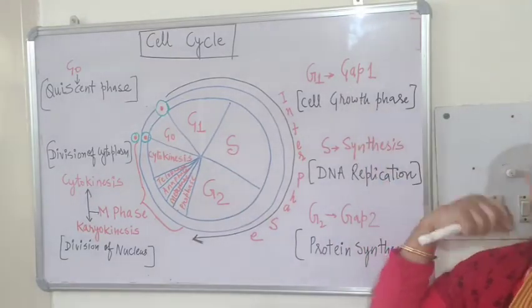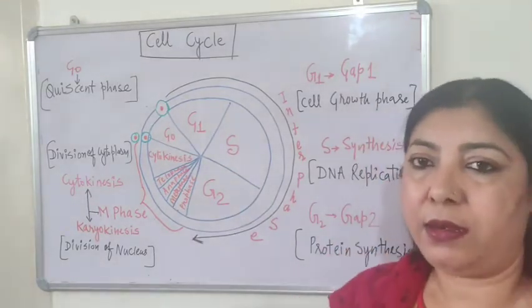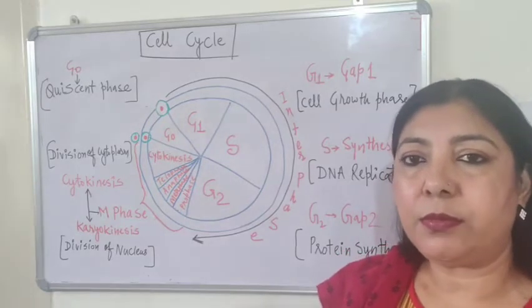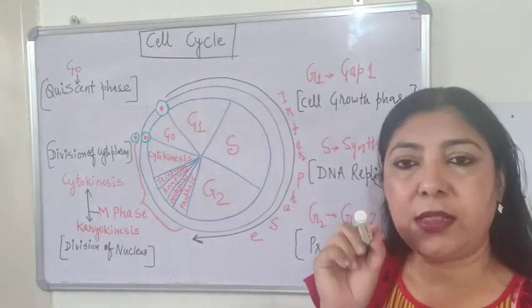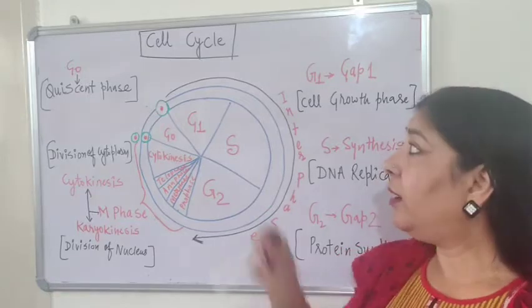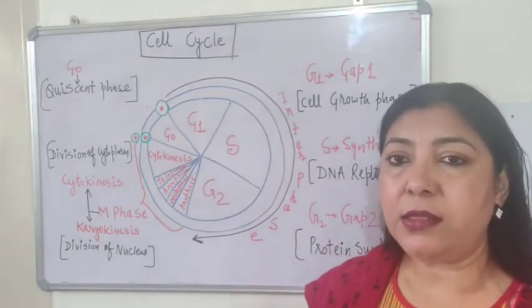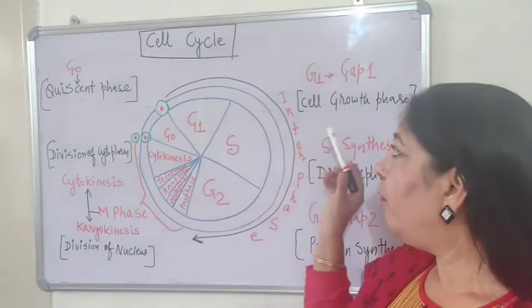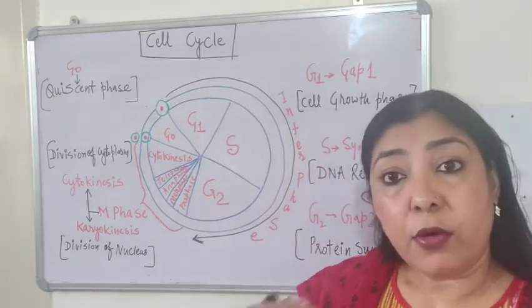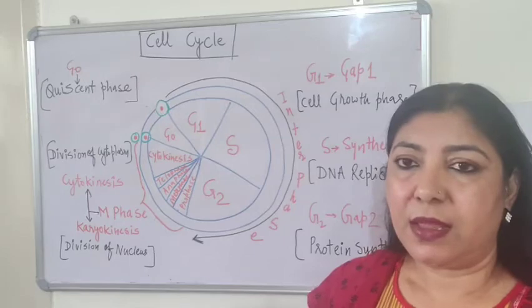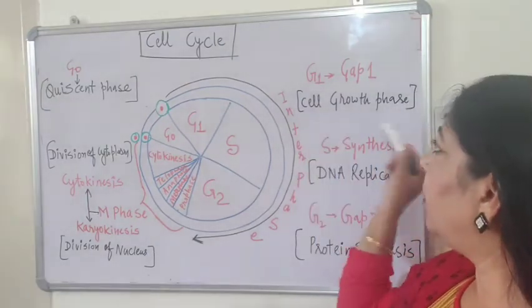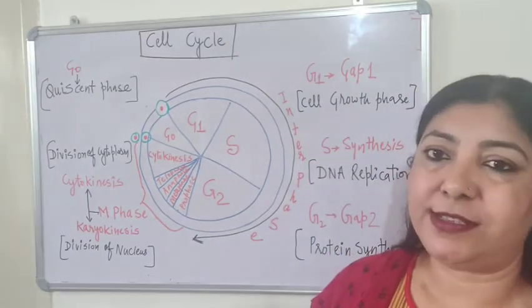See here, G1 stands for gap 1. During the gap 1 phase, the newly developed cell, a new cell which has undergone cell division, will grow in size, and that's why it is called the cell growth phase.